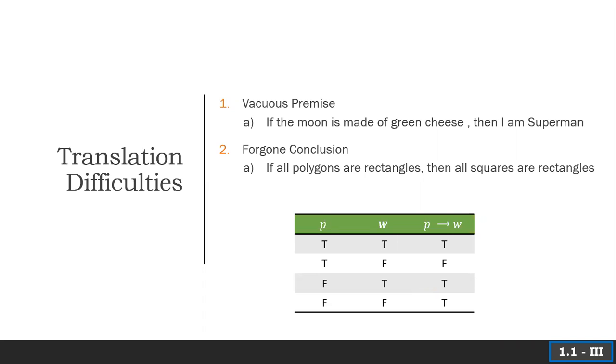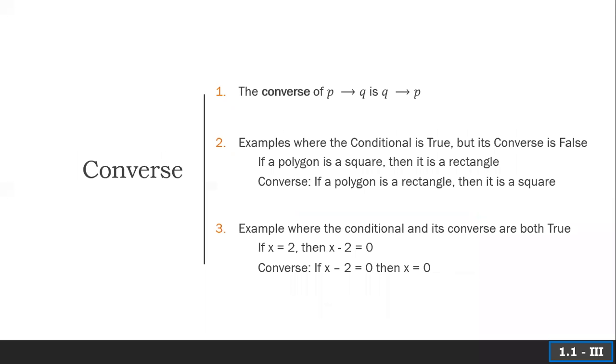So let's look at some things people try to do with implications, not true versus the converse. The converse of P implies Q is Q implies P. Here's an example where the conditional is true, but the converse is false. If a polygon is a square, then it is a rectangle. We know that squares are a subcategory of rectangles, so this is true.